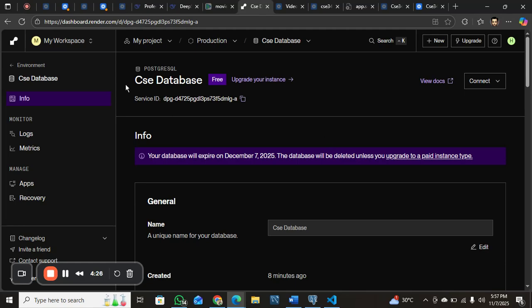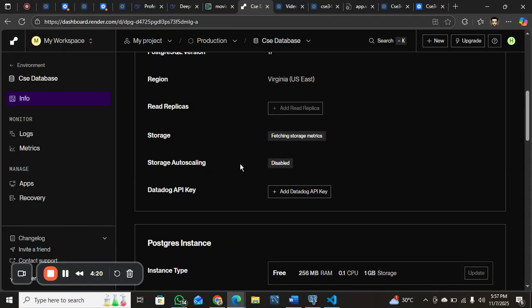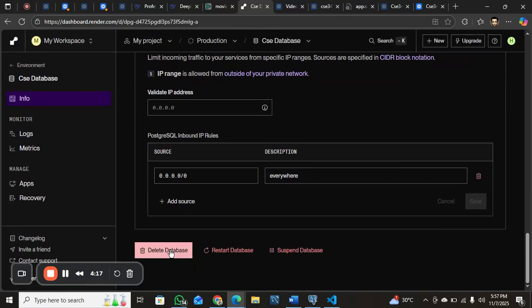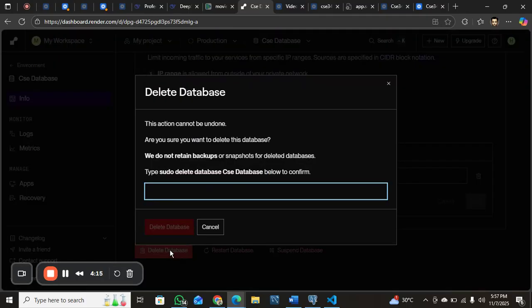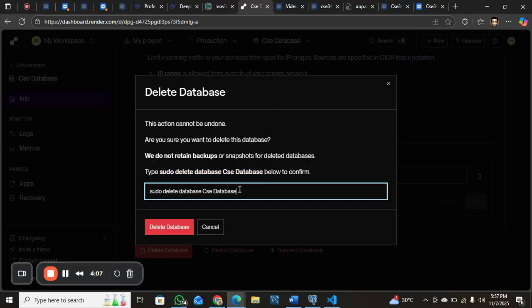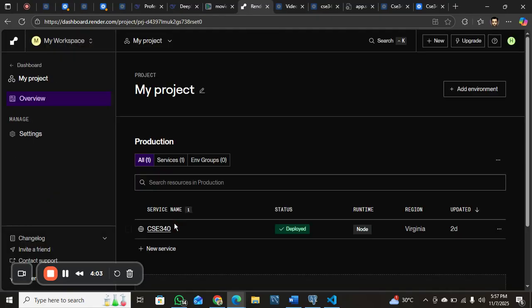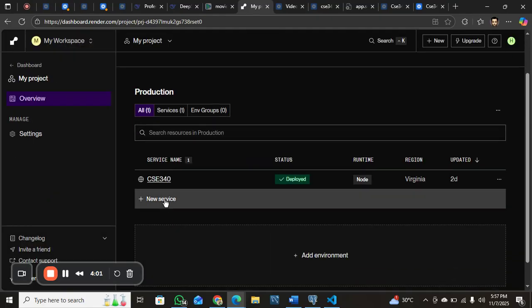Here you can see my CSE database is up and has been updated. So I will scroll down and attempt to delete. Here you can see the delete database option. I will click on this prompt, type the name, copy and paste, then delete the database. Once we have deleted the database, we go to New Service,